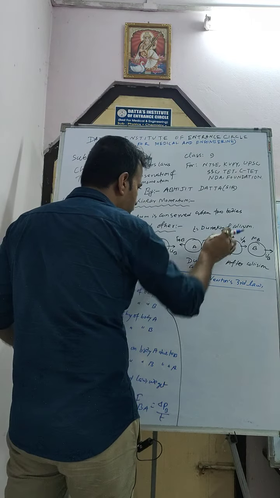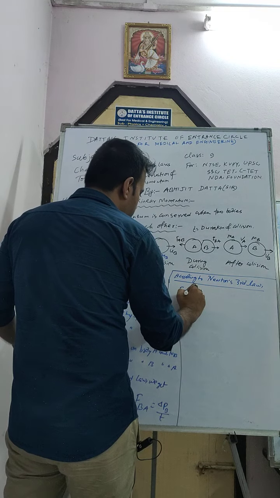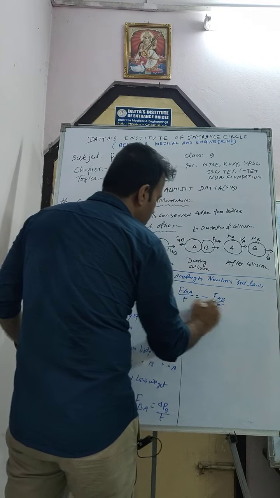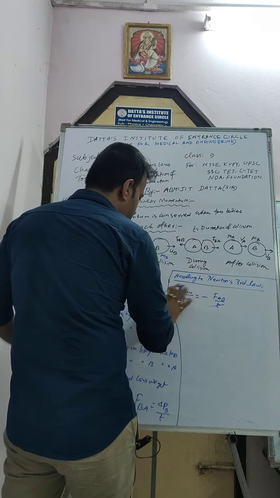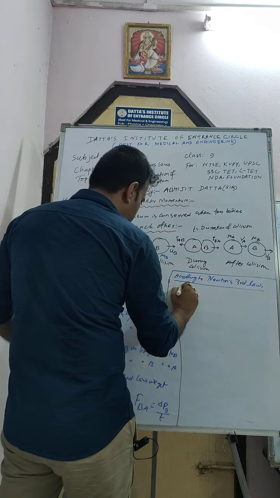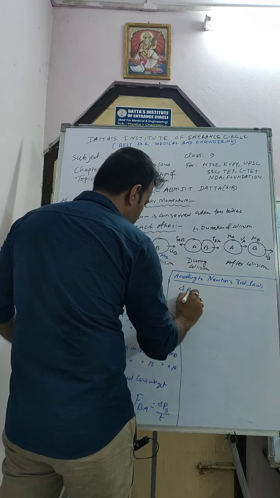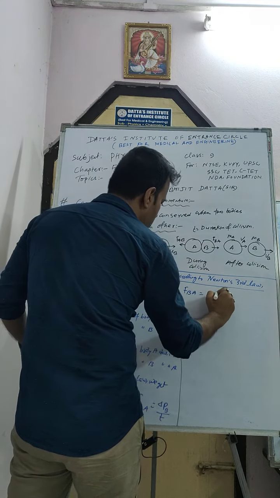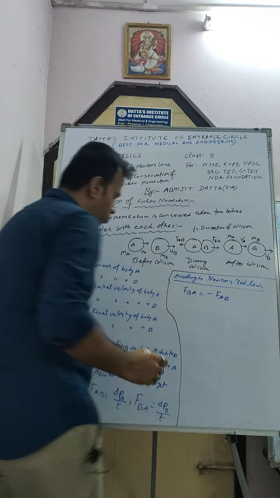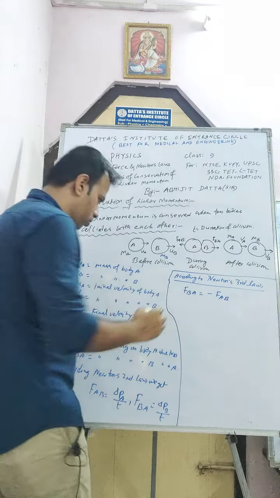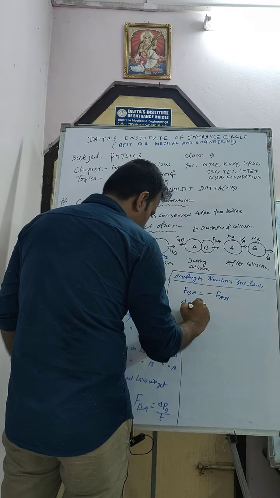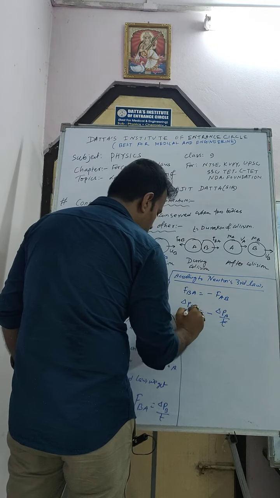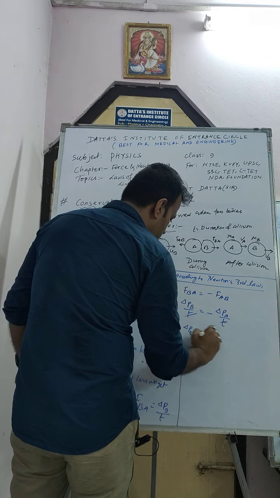So FBA equal to minus of FAB. Now put the value of FAB and FBA here. It will be del PB by T equal to minus del PA by T. T will cancel out, so del PB equal to minus of del PA.